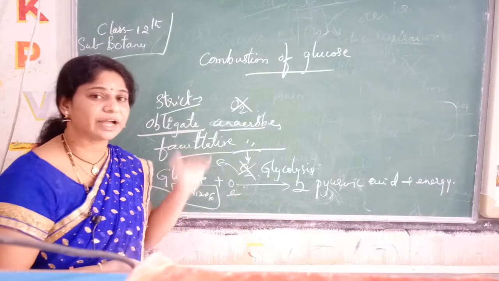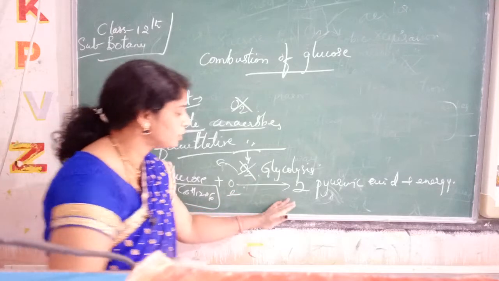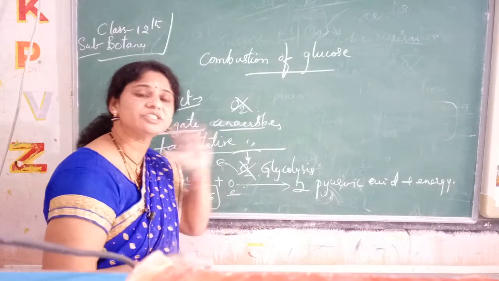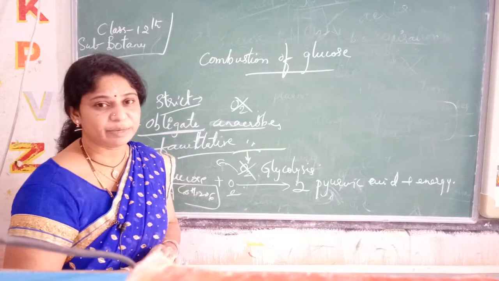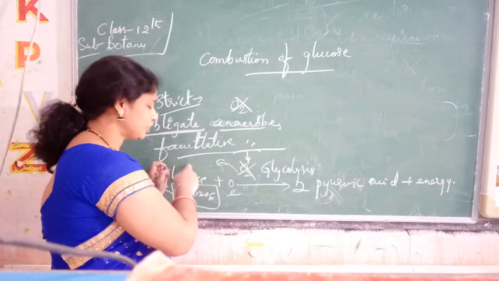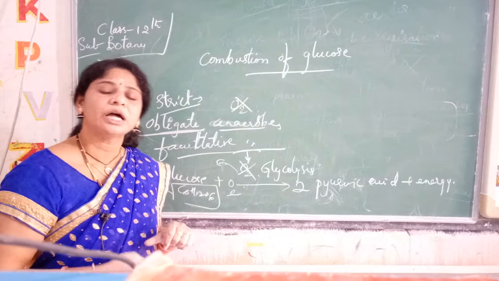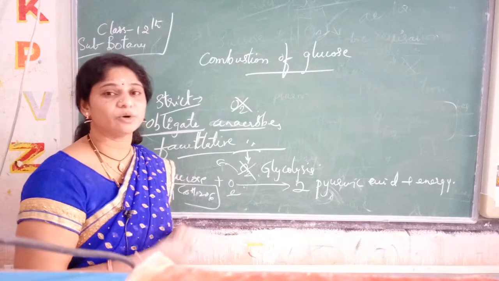So we can include this under facultative. With the help of oxygen they are undergoing the process here. The complex molecules are broken down and converted into 2 pyruvic acid molecules, and energy is liberated. Here we can't just say glucose directly gives pyruvic acid, but in the middle a number of steps are present for the glycolysis process. We will know in the glycolysis topic.